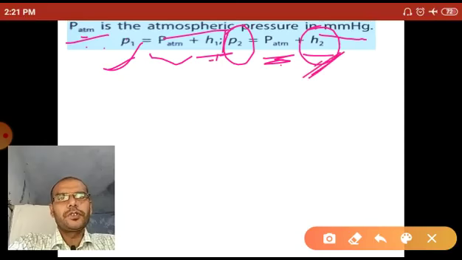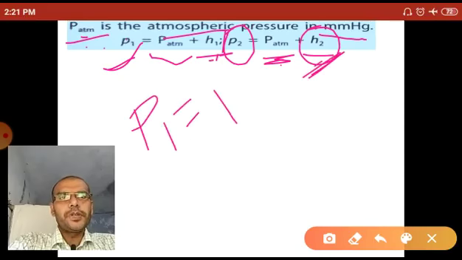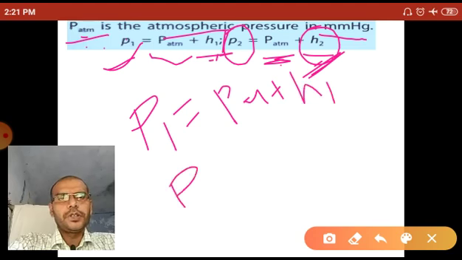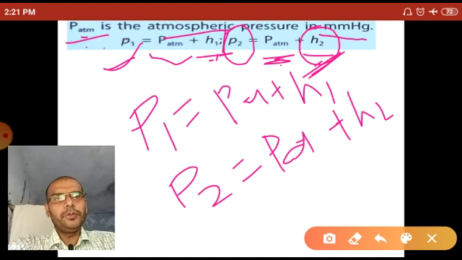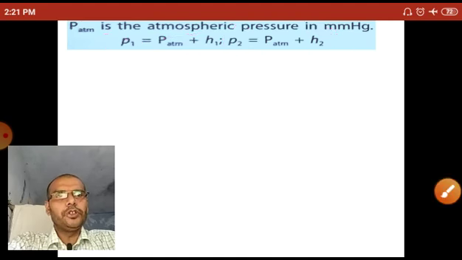So the initial pressure P1 equals P atm plus H1, and when extra mercury is added, P2 equals P atm plus H2, the total height of the mercury in the tube.